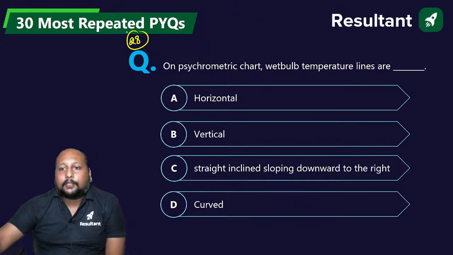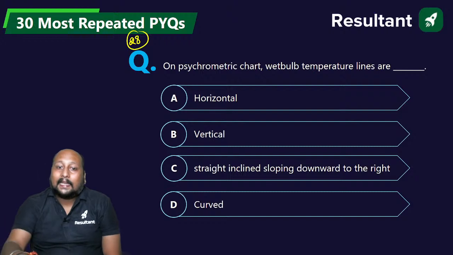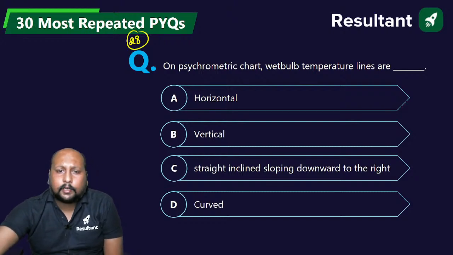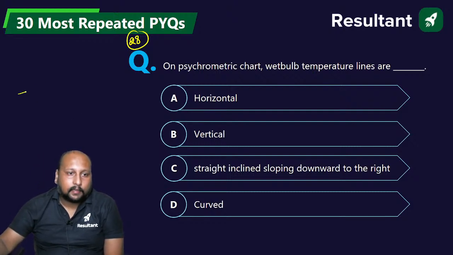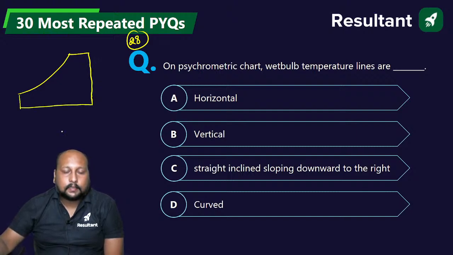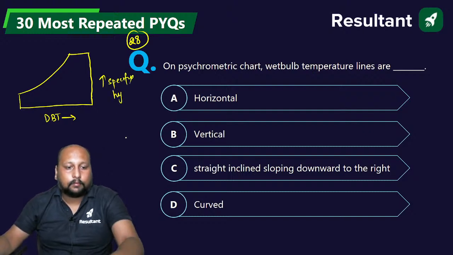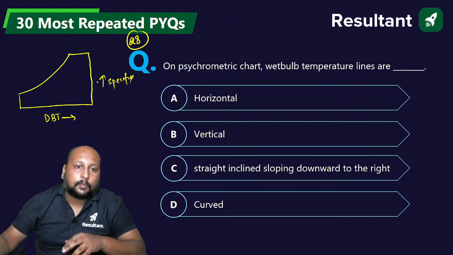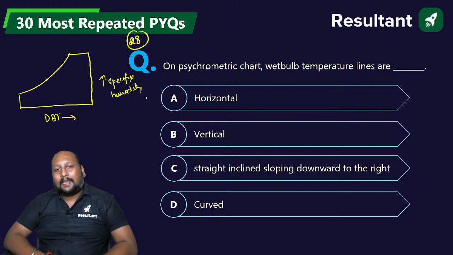On a psychrometric chart, the wet bulb temperature lines are horizontal, vertical, inclined or sloping downward to the right, or curved. In a psychrometric chart it looks like this. What does this mean? Here is the dry bulb temperature, DBT, and here is the specific humidity. So A and B cannot be the answer.